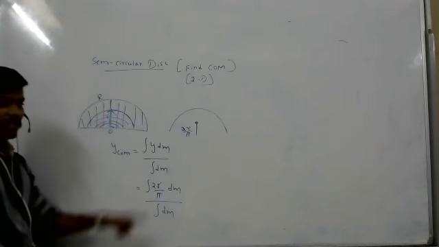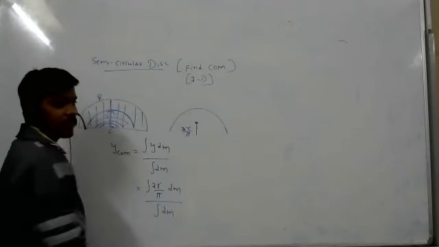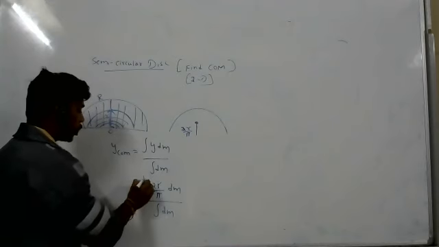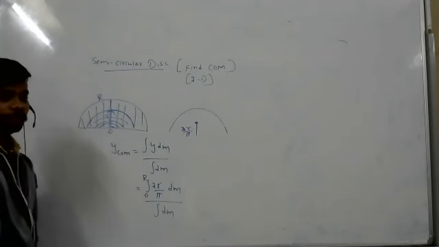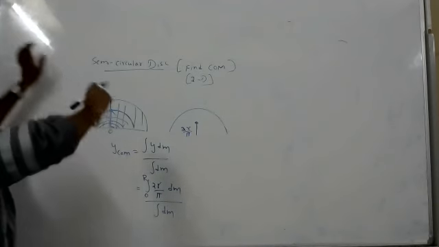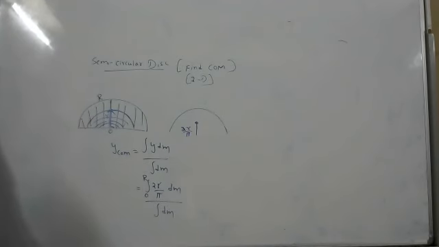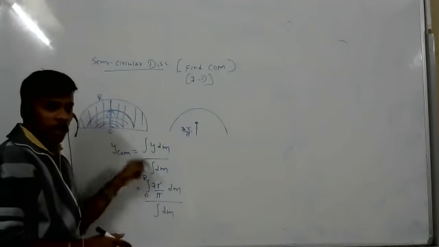Now can you integrate? How many rings, how many semicircular wires can we take? From 0 to r, that many we can take, as many as we want.